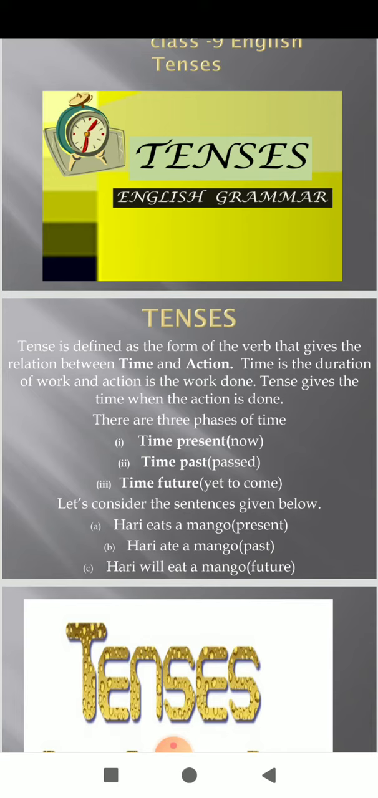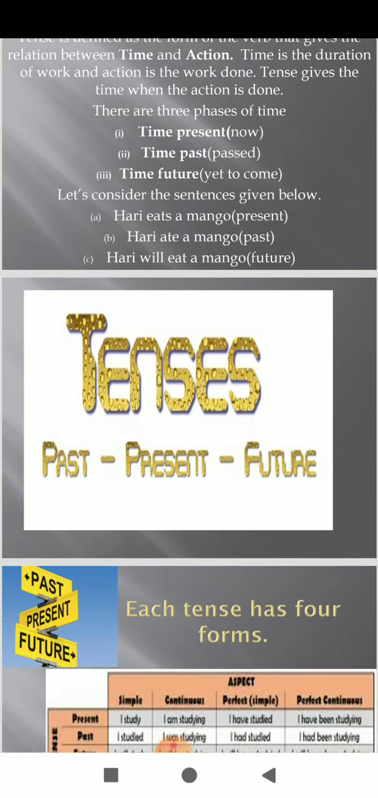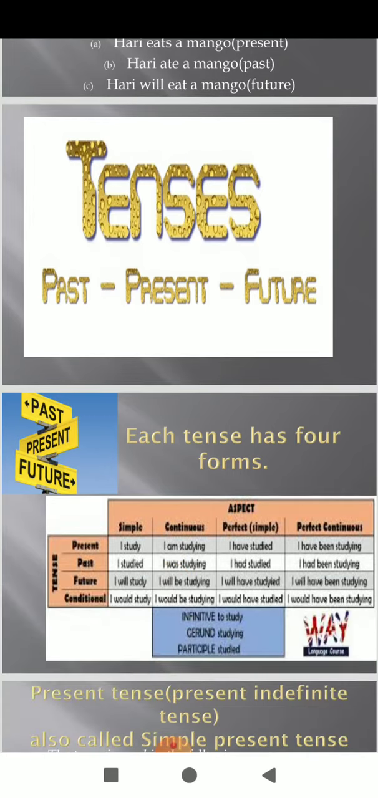Students, if we see the classification of tenses, there are 3 tenses, present, past and future, as we have discussed earlier. And each tense has 4 forms. Present tense: present indefinite, continuous, perfect, perfect continuous. Past indefinite, continuous, perfect, perfect continuous. Future indefinite, future continuous, future perfect and future perfect continuous.